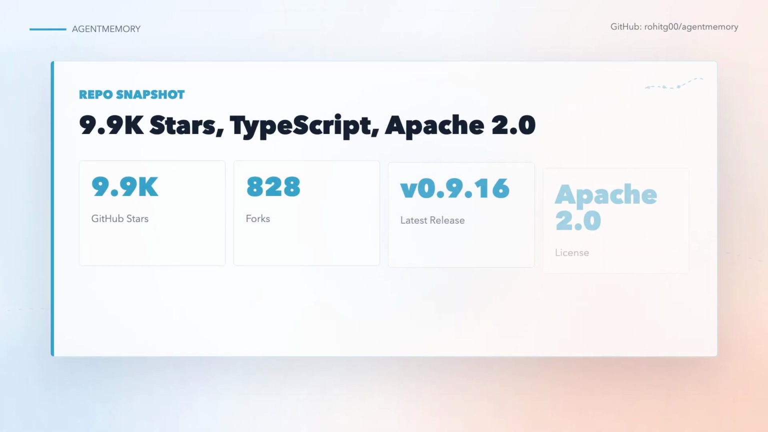The live GitHub API shows 9,971 stars, 828 forks, TypeScript as the primary language, and an Apache 2.0 license. The latest release is version 0.9.16, published on May 15, 2026. The repo was pushed again on May 16th. The package version in package.json is also 0.9.16, so the GitHub release and the NPM package line up.